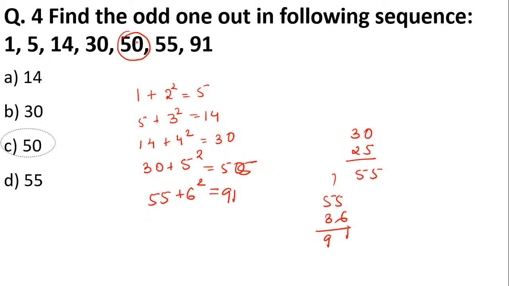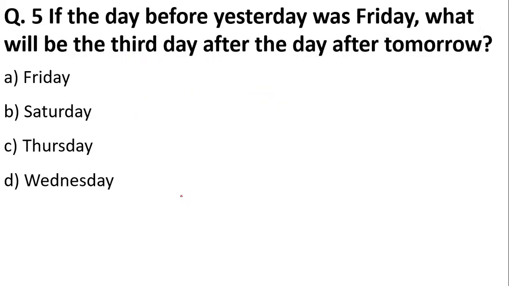That is why the odd number is 50, because it is not following the series. Nowhere is 50 there. 50 is not there in this series. That is why C is the right answer. 91 is not the right answer; 91 is absolutely correct, as you see in the series, we are adding 55 plus the square of 6. So let's move on to the next question.